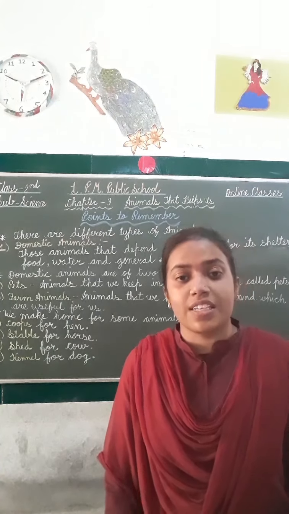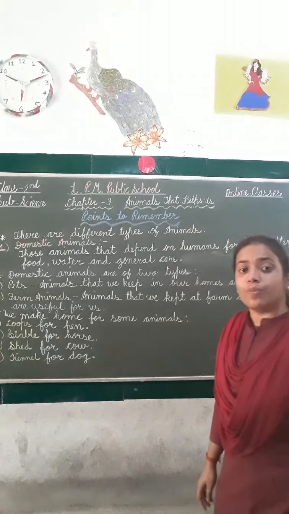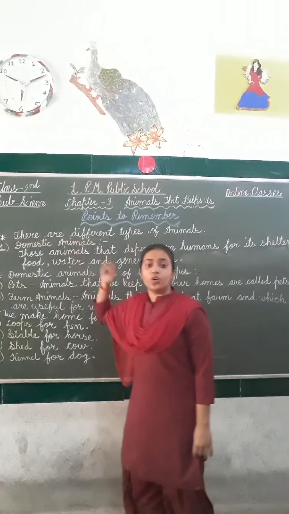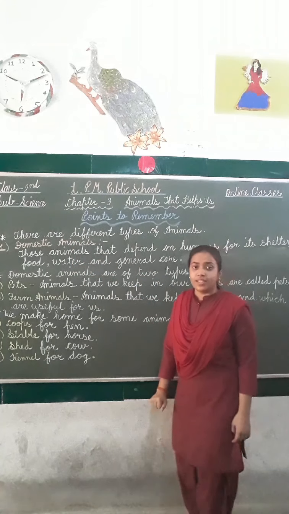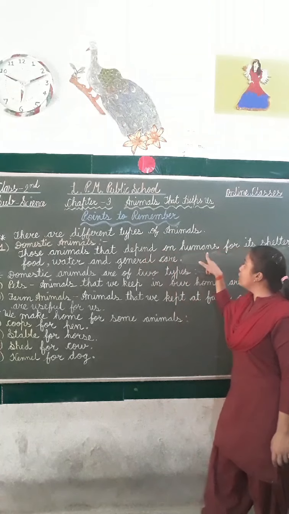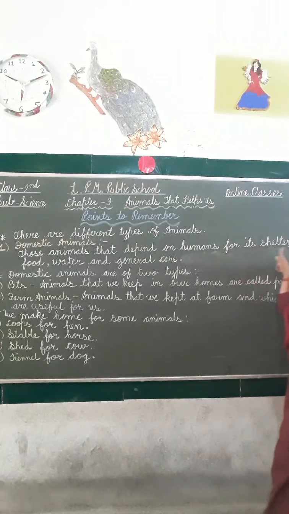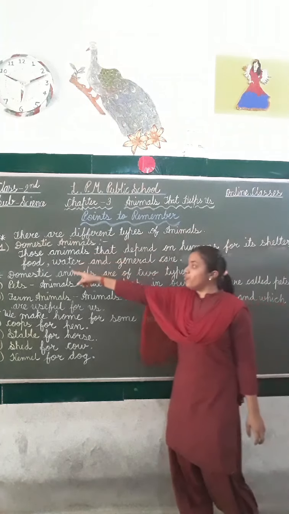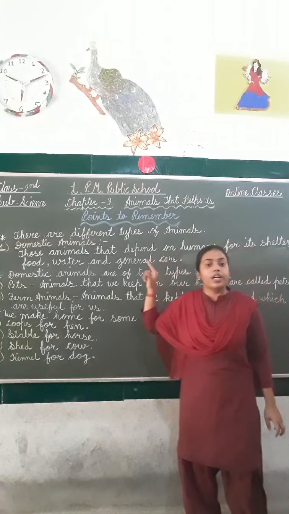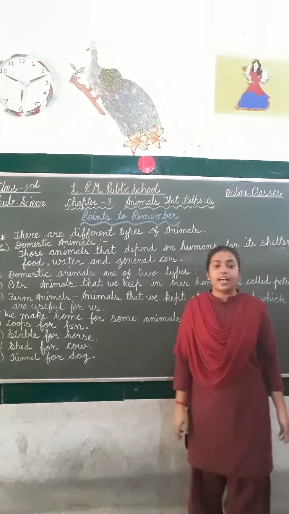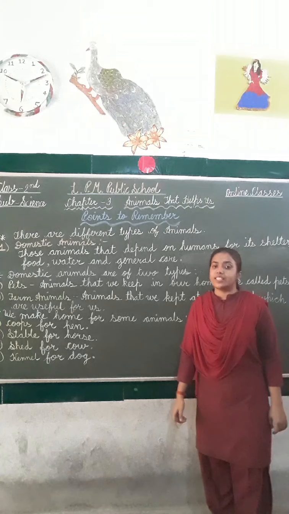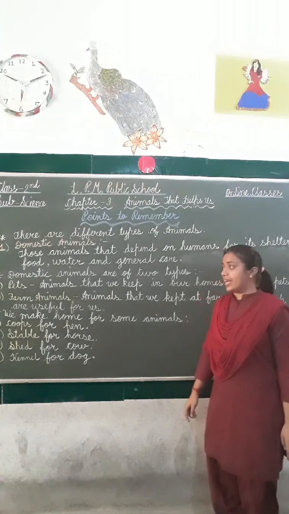Now students, let's discuss the first type of animal, that is domestic animals. Do you know what domestic animals are? Yes, those animals that depend on humans for shelter, food, water and general care are called domestic animals. For example, cow, sheep, goat, buffalo, these are examples of domestic animals.